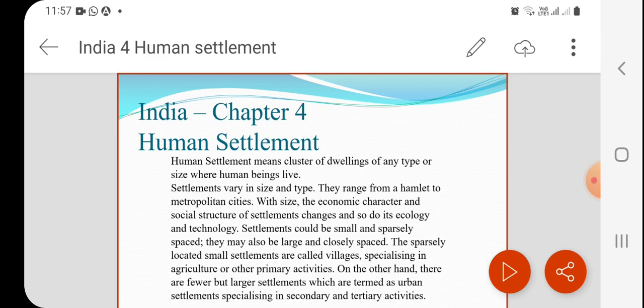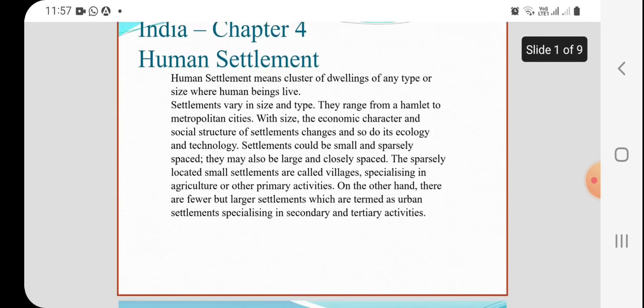And today I am going to take a class for you, chapter 4, Human Settlement. So, what is human settlement? Human settlement means a cluster of dwellings of any type or size where human beings live. Settlements vary in size and type. They range from a hamlet to a metropolitan city.